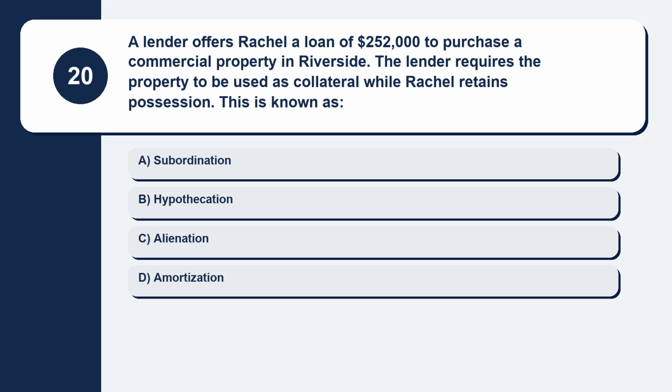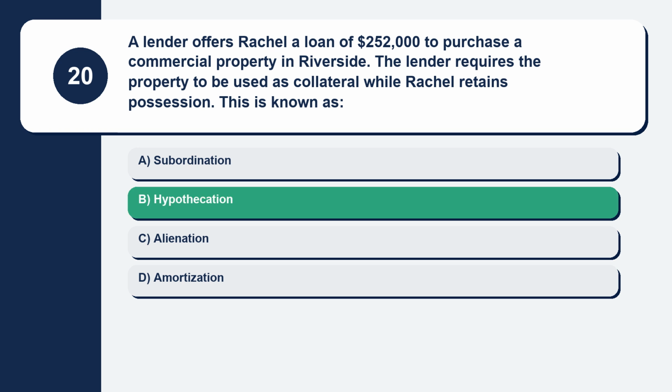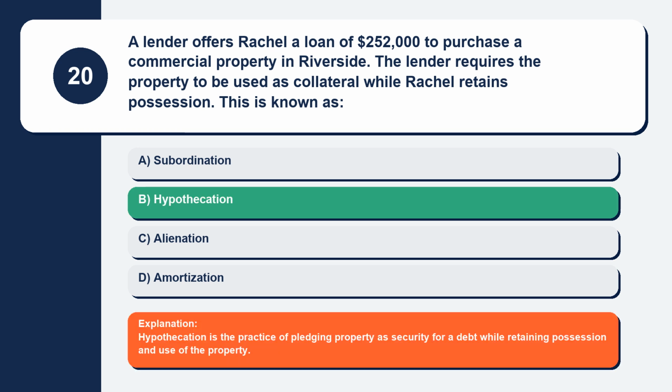Question 20. A lender offers Rachel a loan of $252,000 to purchase a commercial property in Riverside. The lender requires the property to be used as collateral while Rachel retains possession. This is known as. Here are your options. Option A. Subordination. Option B. Hypothecation. Option C. Alienation. Option D. Amortization. The correct answer is option B. Hypothecation. Explanation. Hypothecation is the practice of pledging property as security for a debt while retaining possession and use of the property.